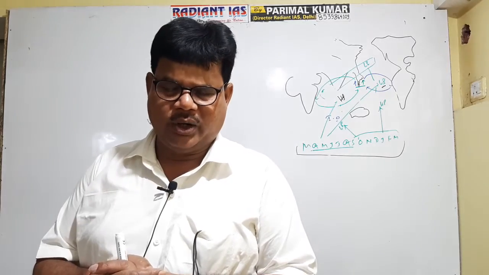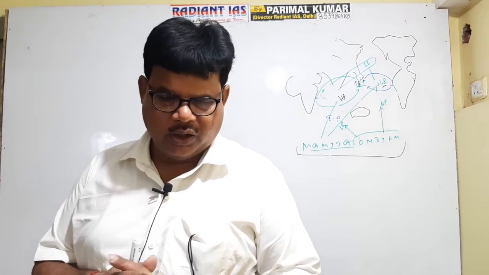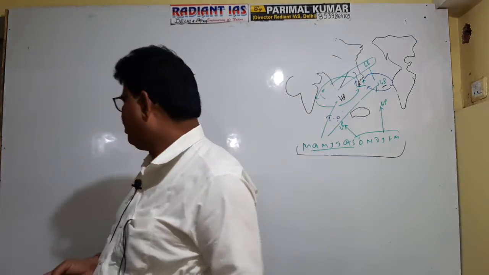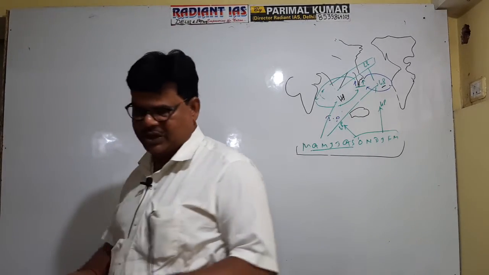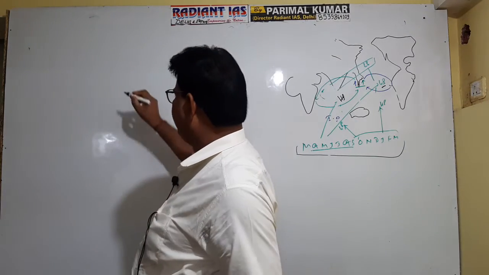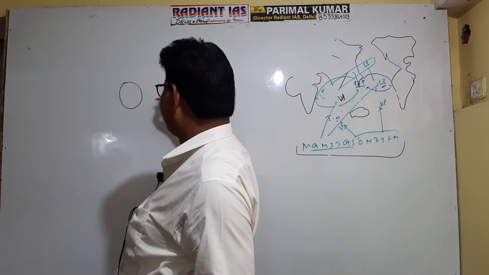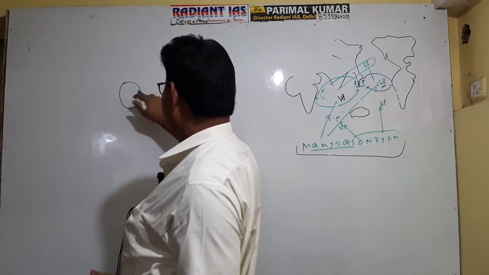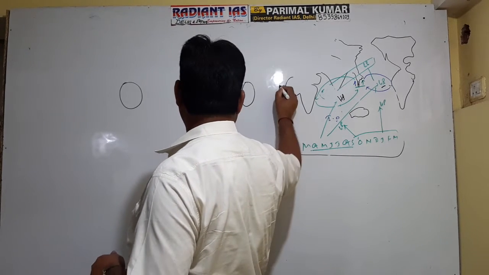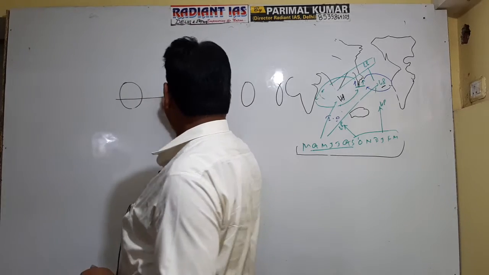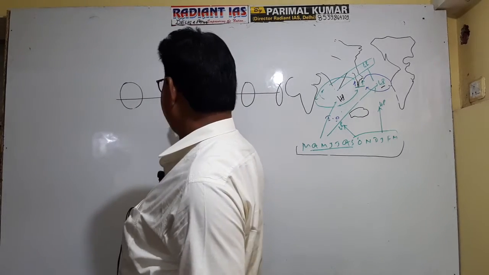Okay? Actually, what is El Nino? So the meaning of El Nino is child of Christ. Okay? You see, if this is Indian Ocean, this is Pacific Ocean, and this is Atlantic Ocean. It is clear now? So in every ocean, this is equator.